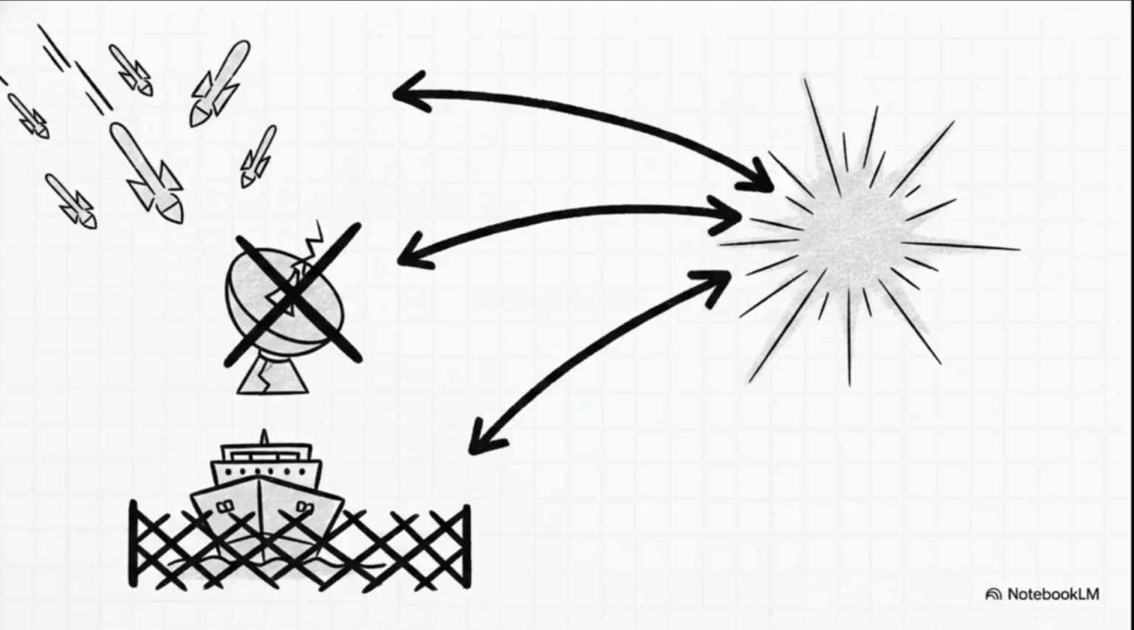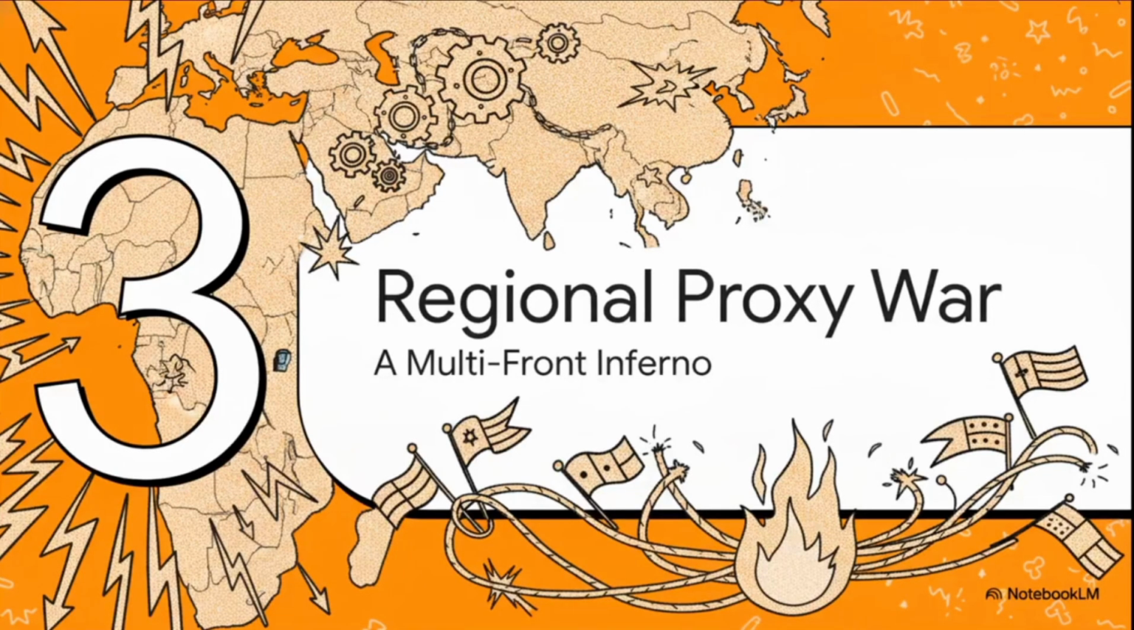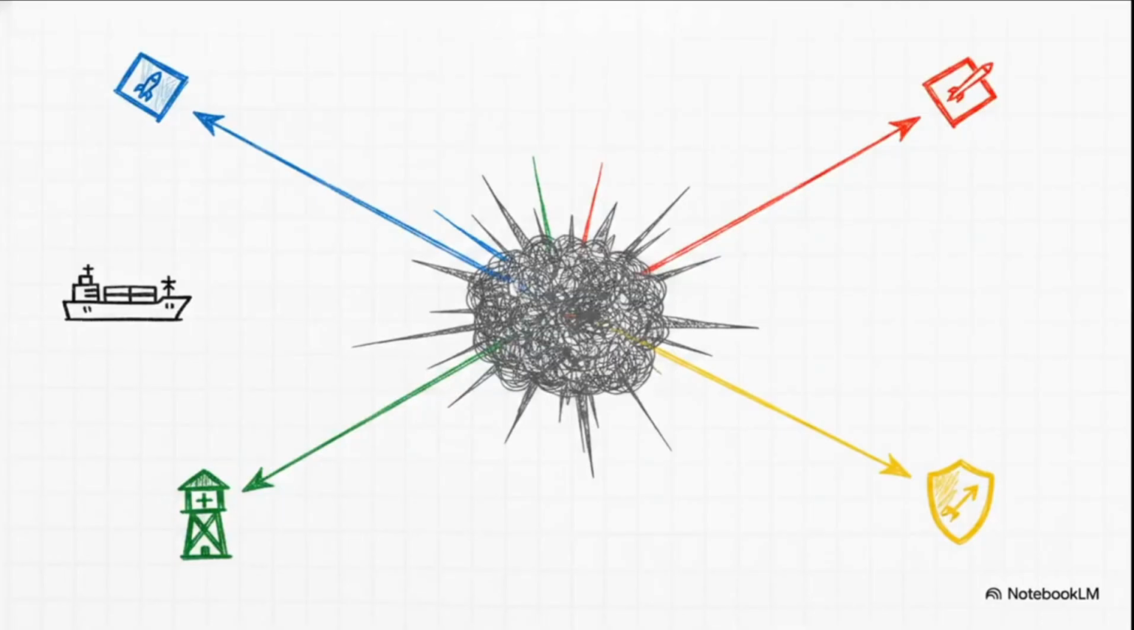And, maybe most importantly for the rest of the world, they moved to blockade the vital Strait of Hormuz, a massive maritime choke point. So now we hit part 3, the regional proxy war, a multi-front inferno. Almost immediately, the Iranian-aligned Axis of Resistance Network was activated. Literally 2 days after the initial strikes, Hezbollah jumped in, firing heavy rockets into northern Israel and sparking the grueling 2026 Lebanon war.